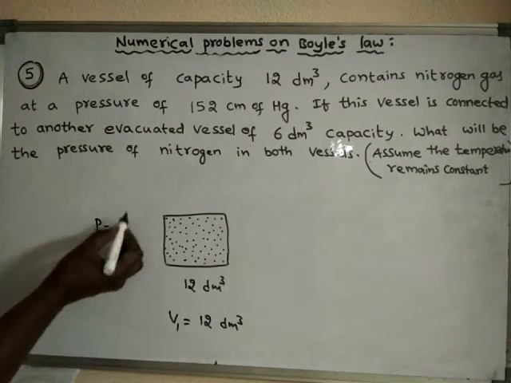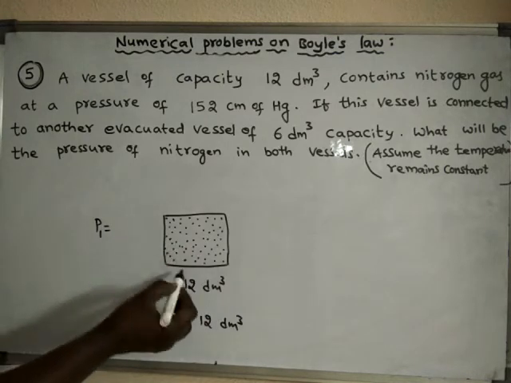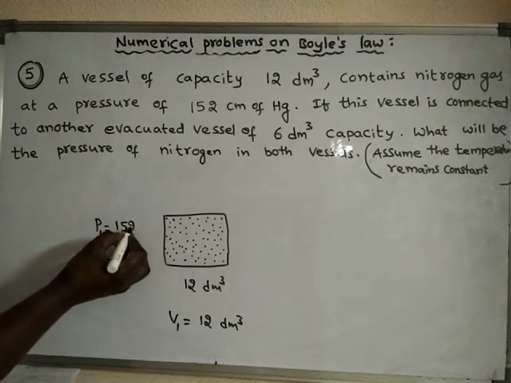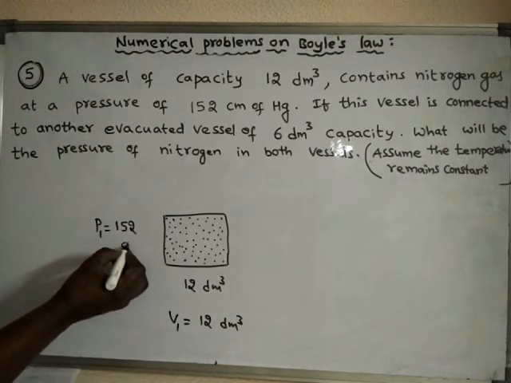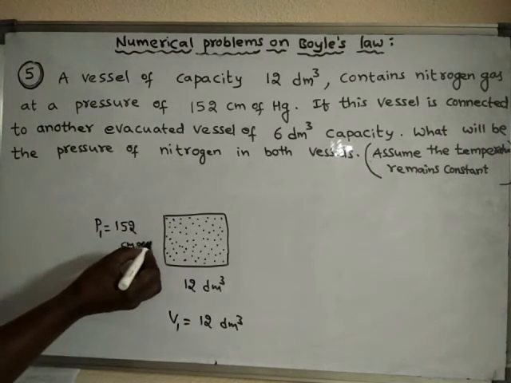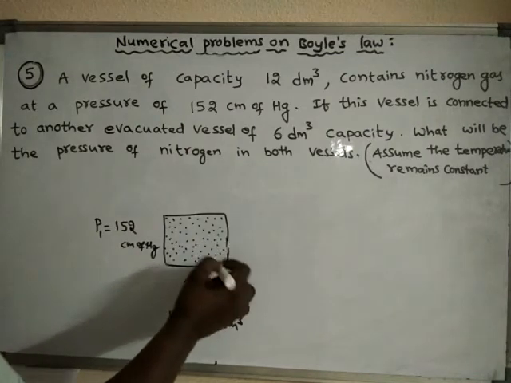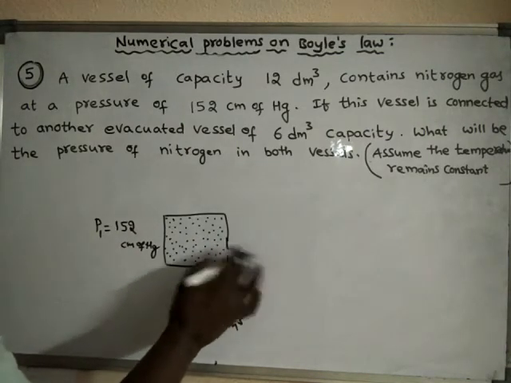The pressure in this container is 152 centimeters of mercury. So this is the situation under this condition.